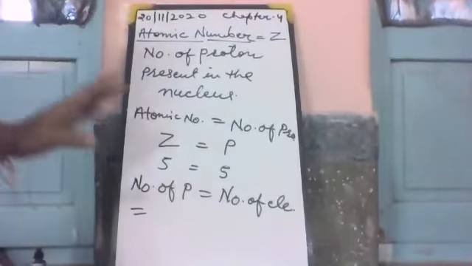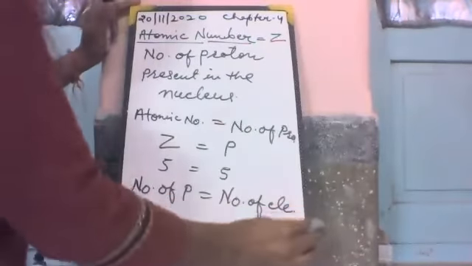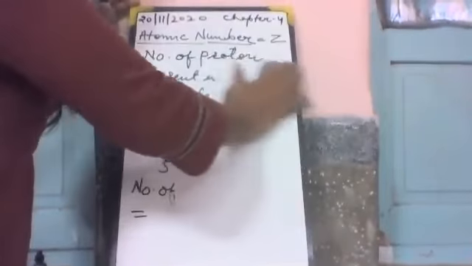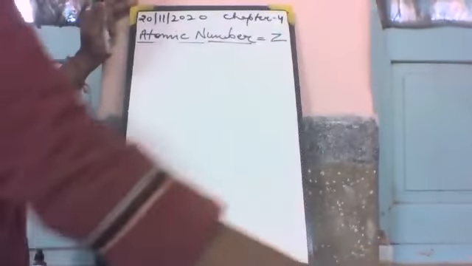An atom is electrically neutral. Why is an atom electrically neutral?